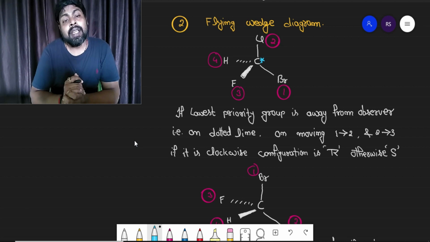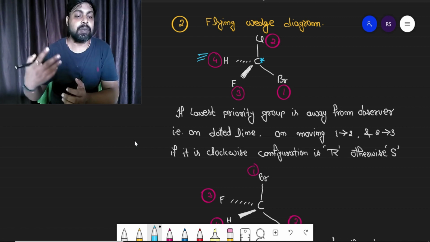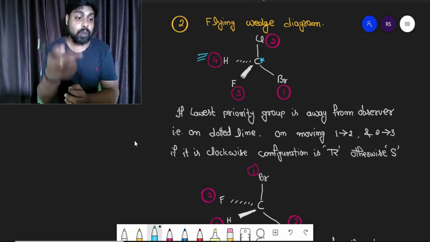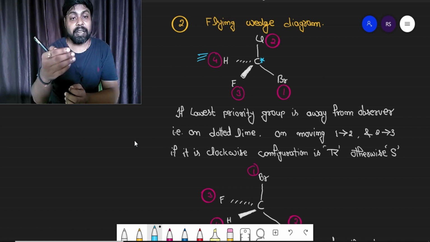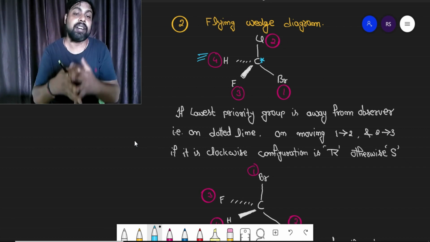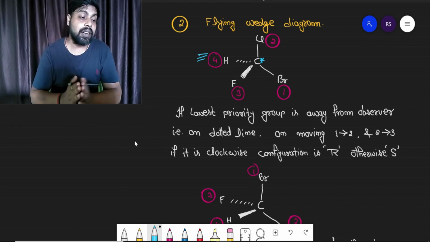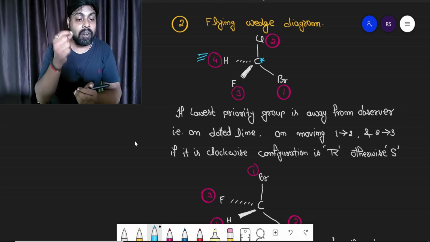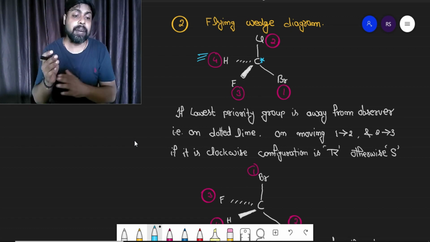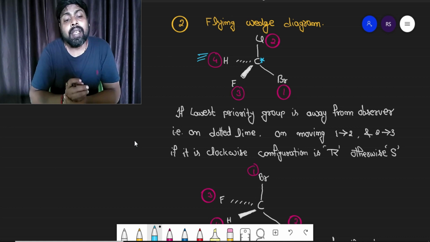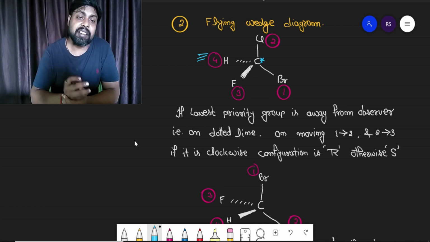The rule is if the lowest priority, here it is hydrogen, is away from observer, that is, on dotted line, remember that dotted line is below the plane of paper, continuous line is in the plane of paper, and shaded line is towards the observer, right? If the lowest priority atom or group of atom is away from observer, again start moving in same way, first priority group to second priority and then second priority to third priority. If you are moving in clockwise direction, the configuration is R. If you are moving in anti-clockwise direction, the configuration is S.